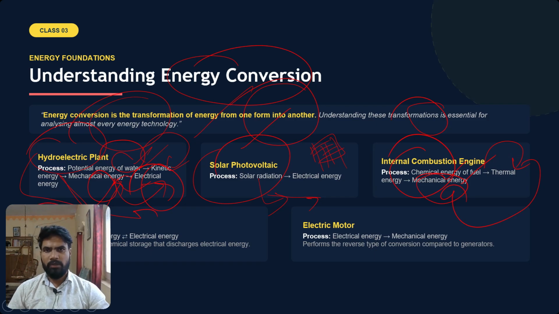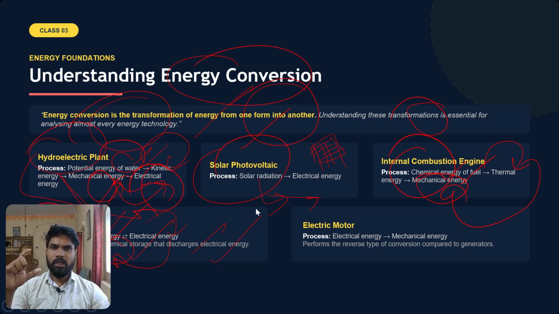Battery: in a battery, energy is stored in the form of chemical energy, and from that, electrical energy is released. And in a battery it can be done vice versa also, meaning electrical energy can be converted into chemical energy also. So it broadly operates as chemical storage that discharges electrical energy. Batteries, AA battery, AAA battery, you might have seen, their energy is stored in the form of chemical energy.